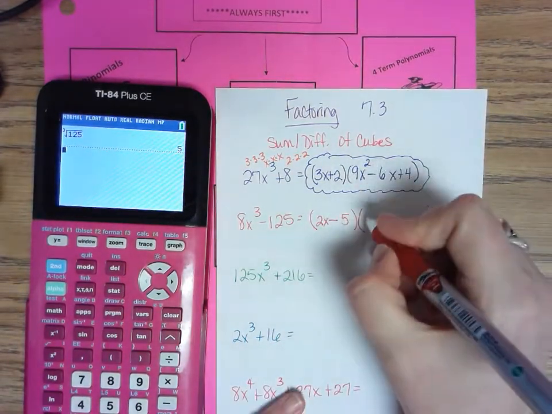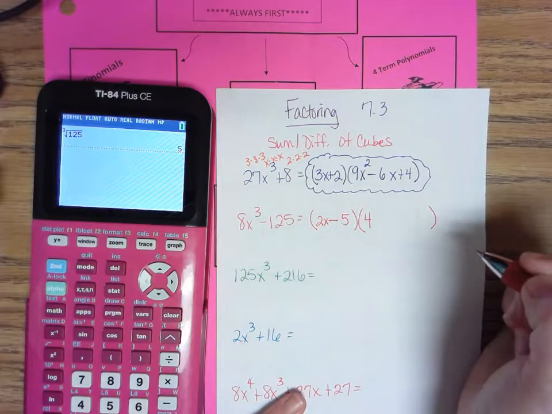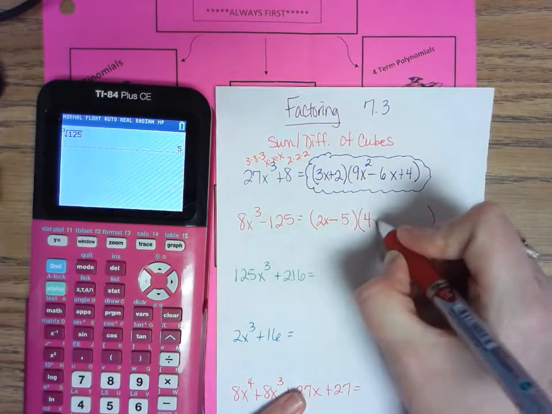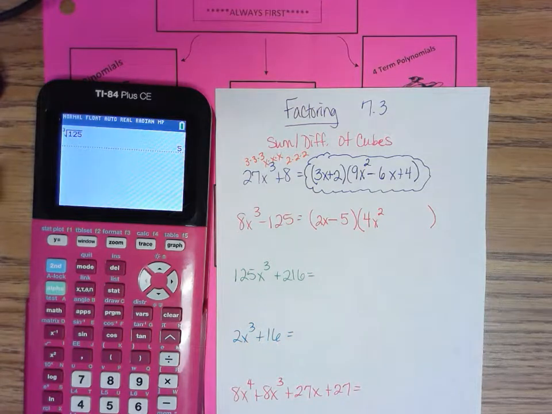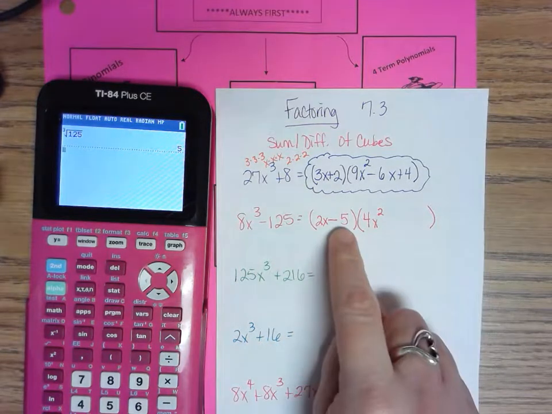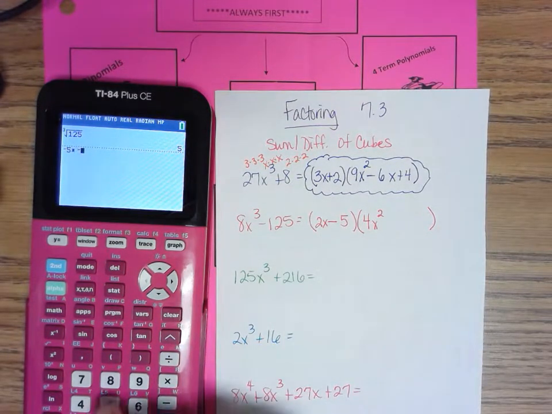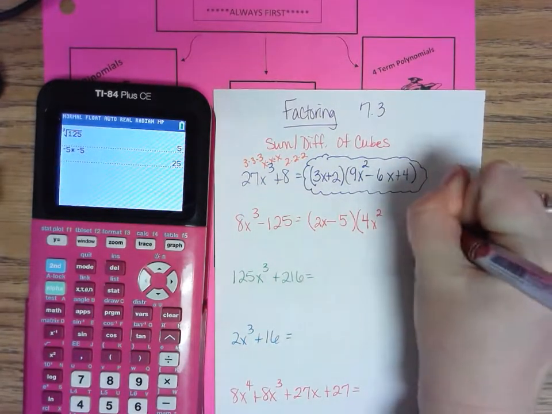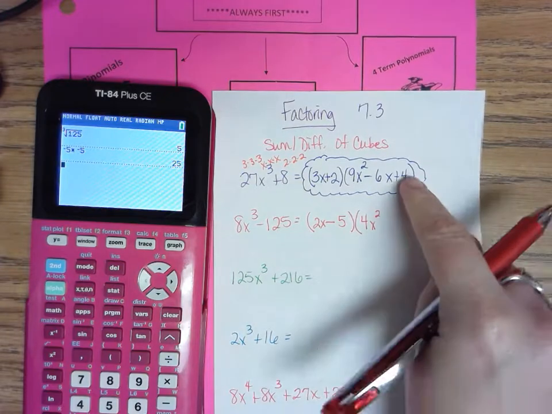First term 2 and I square it. 2 times 2 is 4. I square the x, so that's going to be x squared. Notice that I need to square a negative 5. That means negative 5 times negative 5. A negative times a negative is always a positive. So this will always be plus.